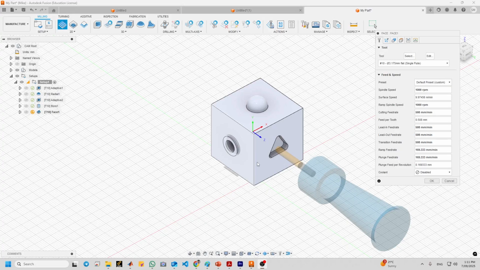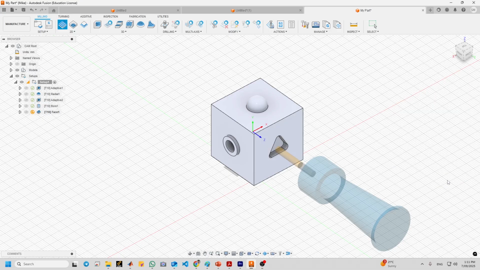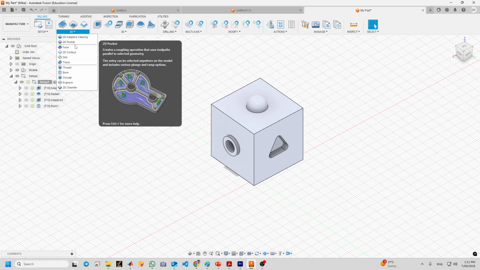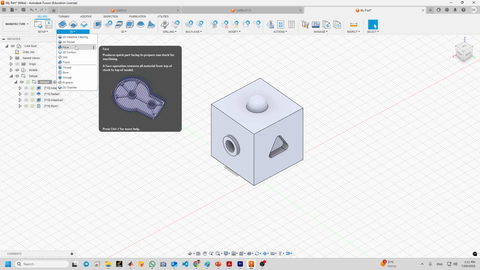While facing, I mean this 2D facing, removes all of the material on a given plane with a back and forth motion, which is best suited to flat faces like here. Let me show you something again. So when we go to 2D face, you see that it says that it produces quick part facing to prepare raw stock for machining.